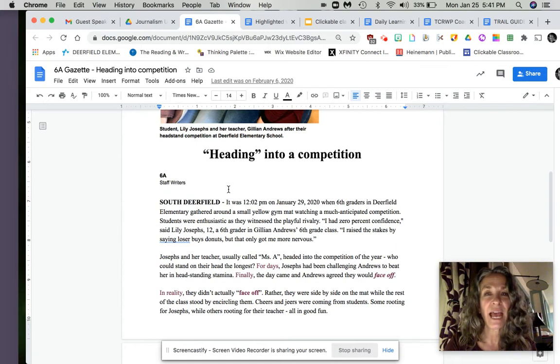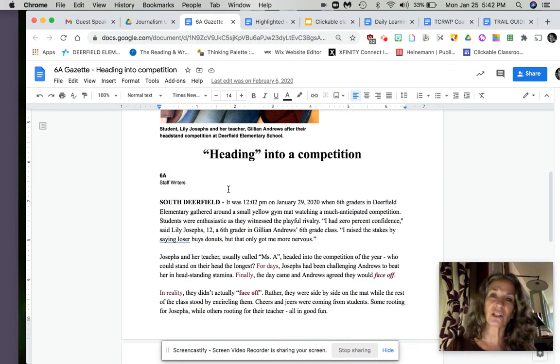Okay, sixth graders, I am thinking about this lead that we wrote last year, and I did not write it. My students and I came up with it all together. And I'm thinking this is a pretty awesome lead because it's definitely got the time, the date, the who, which is sixth graders, the where in Deerfield Elementary, and it's definitely got the what. What did they do? They gathered around a small yellow gym mat watching a much anticipated competition.